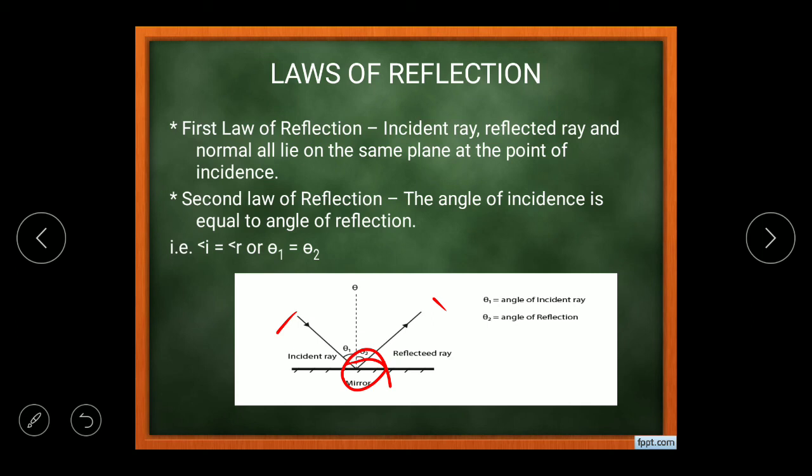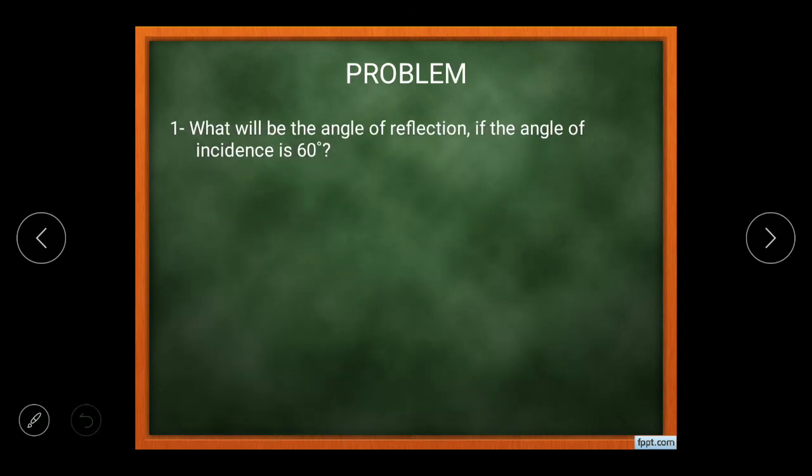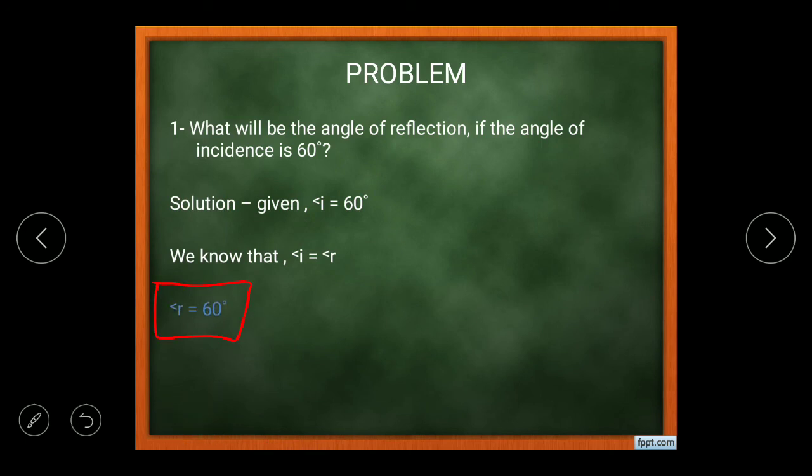Okay, let us try to understand by solving one or two numericals. We have the first question with us. The question is, what will be the angle of reflection if the angle of incidence is 60 degrees? According to the second law of reflection, we know that the angle of incidence is equal to the angle of reflection. So we are given angle I is equal to 60 degrees, and angle I is equal to angle R, and hence the answer is angle R is equal to 60 degrees.